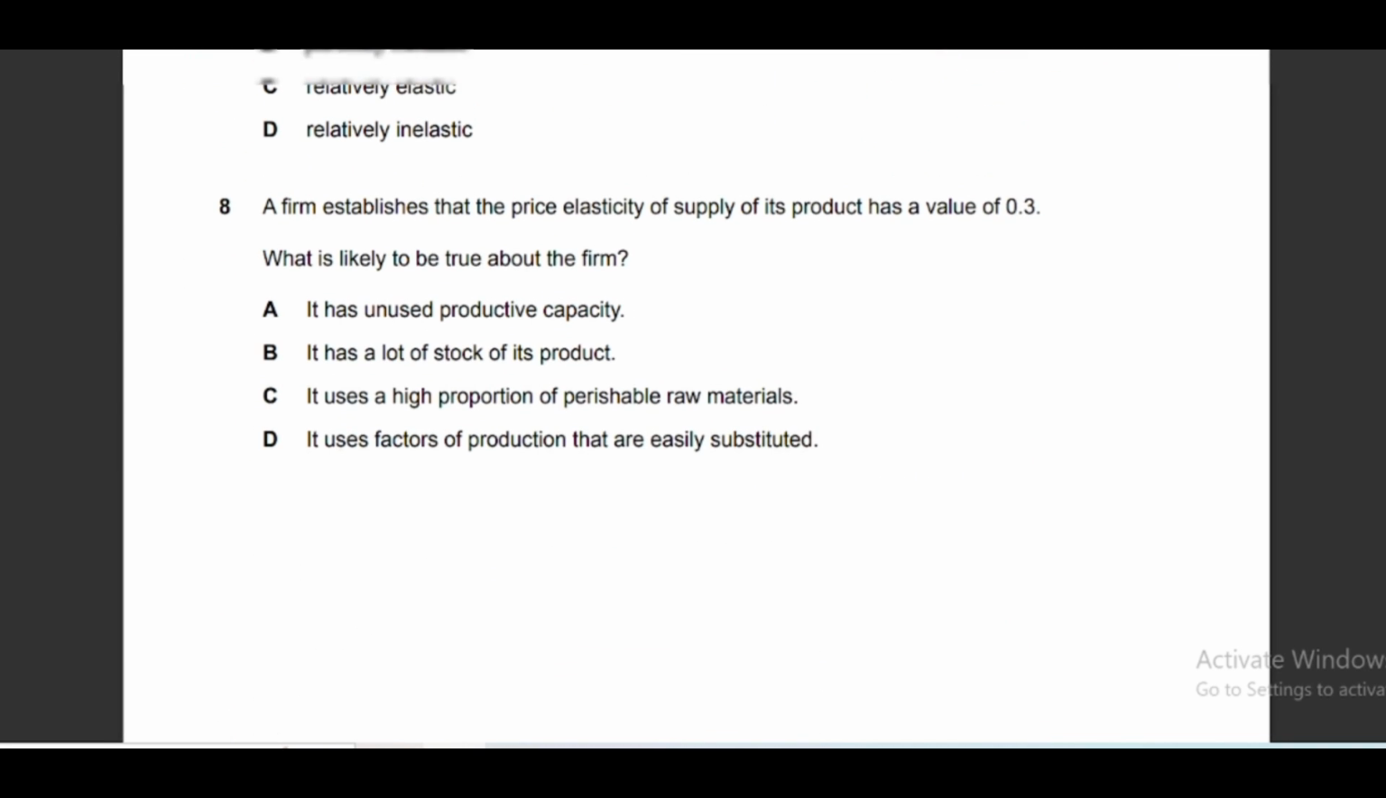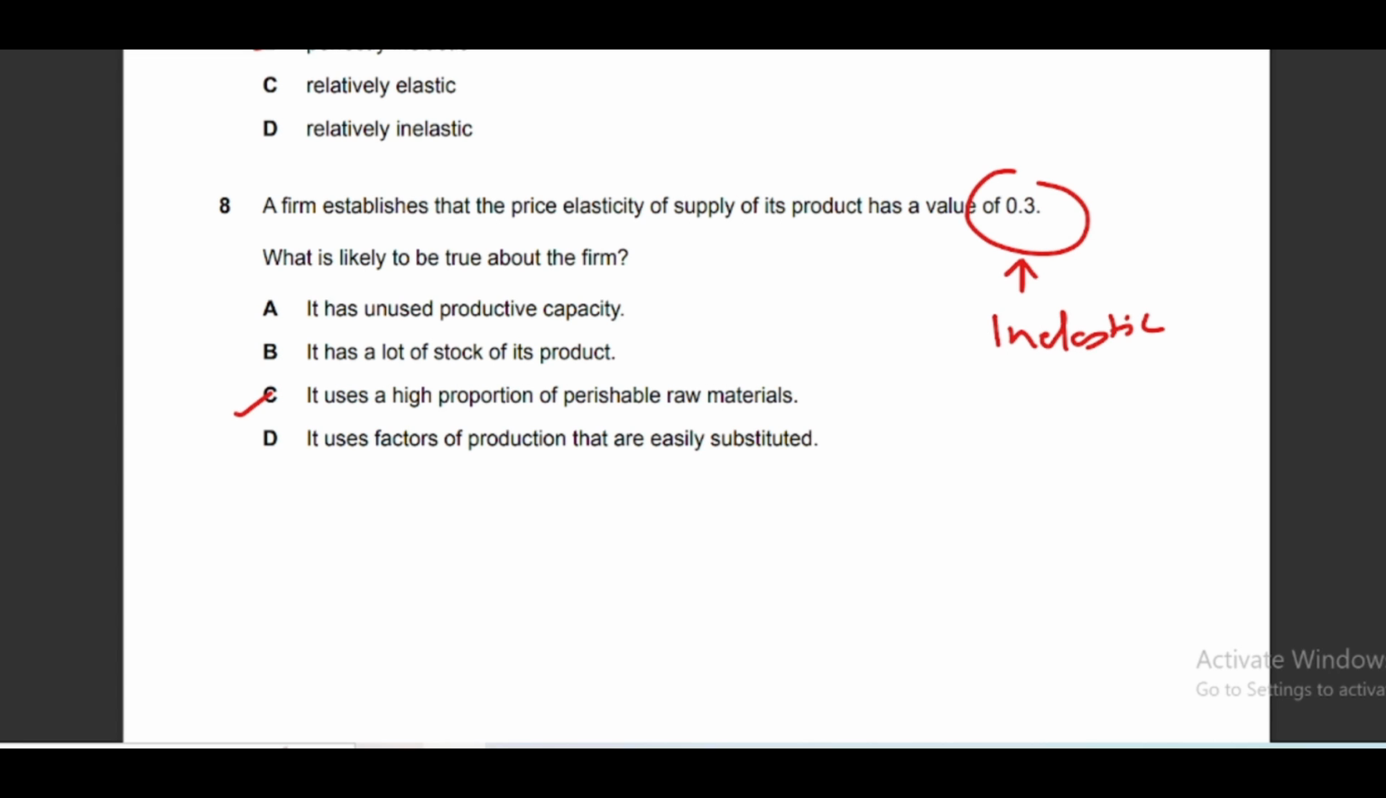Now moving to another question, question number 6. A firm establishes that the price elasticity of supply for a product is 0.3. What is likely to be true about the firm? When price elasticity of supply is 0.3, it means it is inelastic supply. Inelastic supply means a greater change in price will lead to a smaller change in quantity supplied. So you have to find out which of these options will make the supply inelastic. Okay, so the answer for this question is option C.